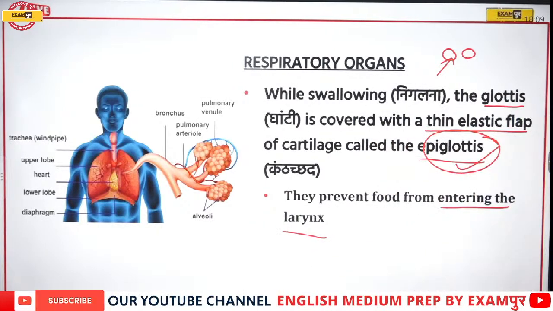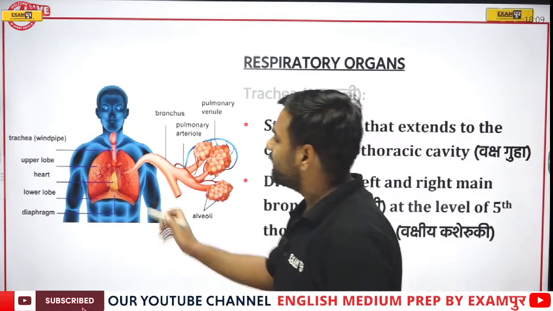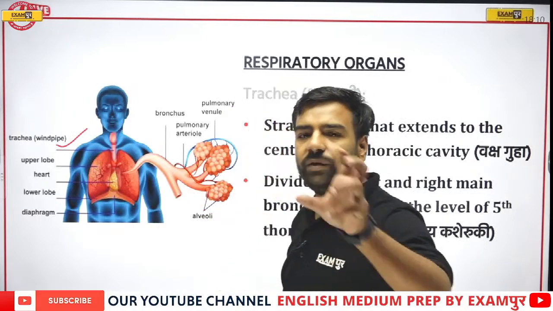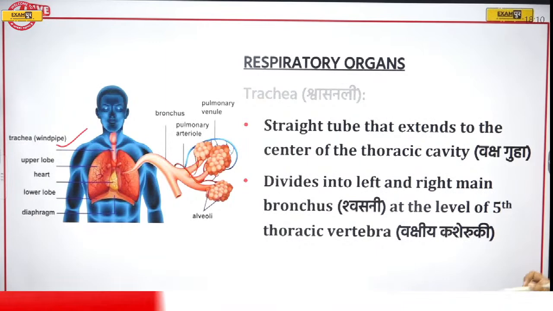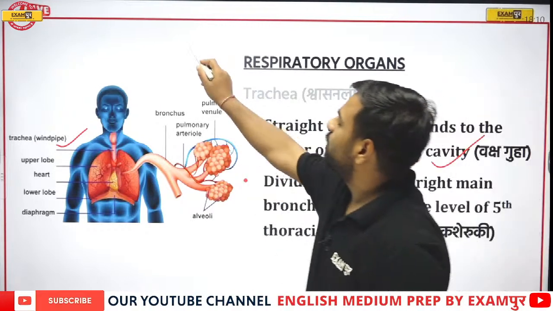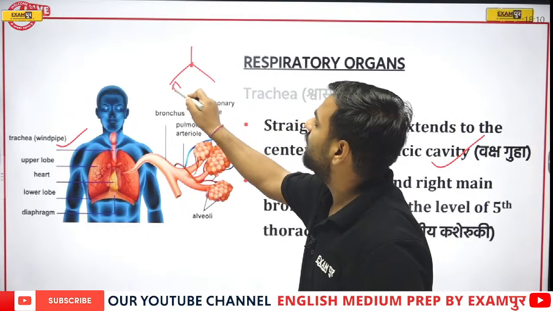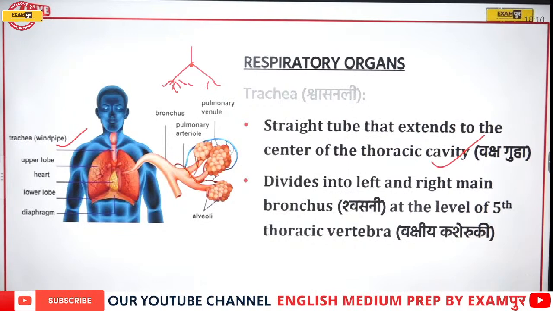Now, if I talk about the trachea, what is it? The trachea is also known as the windpipe. Remember, windpipe and trachea are one and the same thing. It is a straight tube that extends to the center of the thoracic cavity, and it divides further into two parts where we'll have several branches, where we'll discuss bronchioles. So yes, it divides into the left and right main bronchus at the level of the fifth thoracic vertebra.